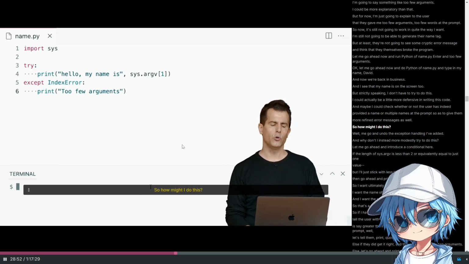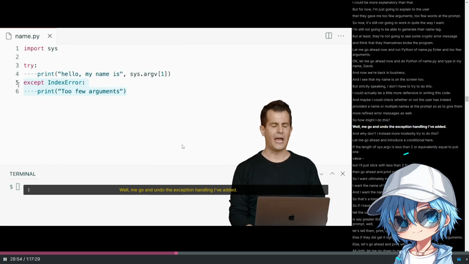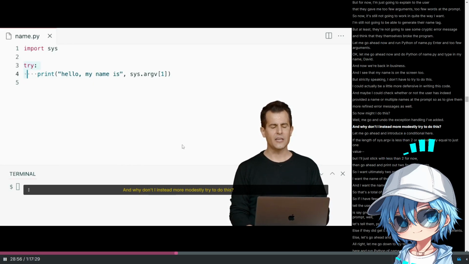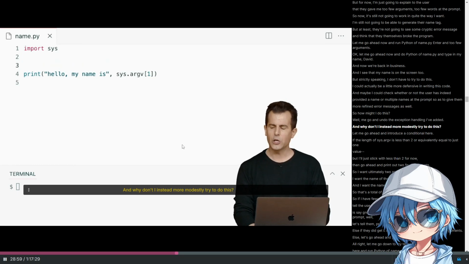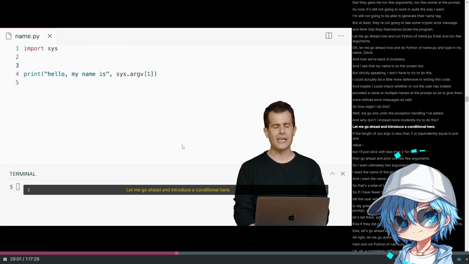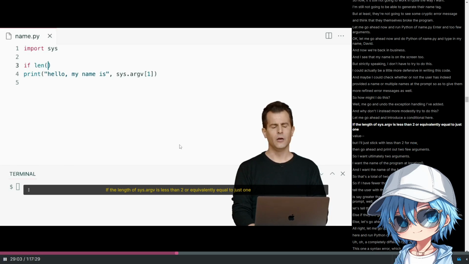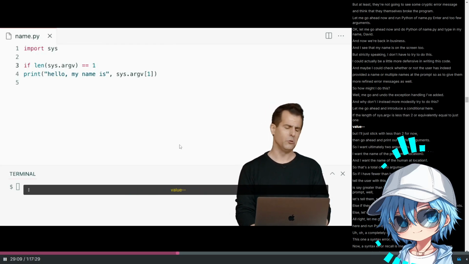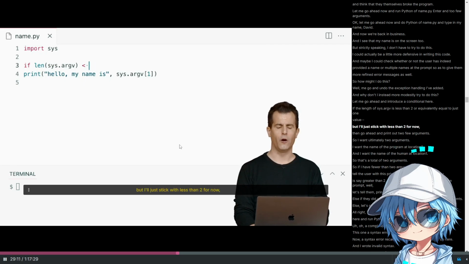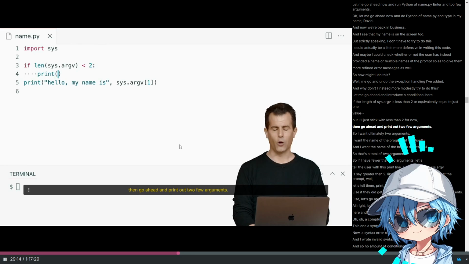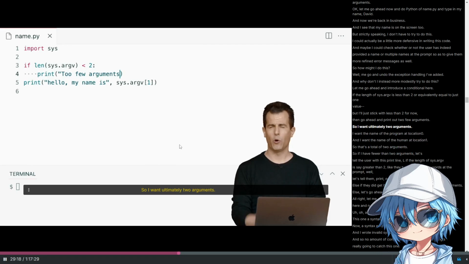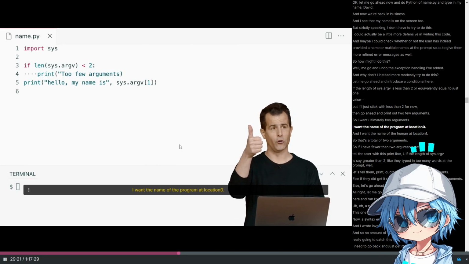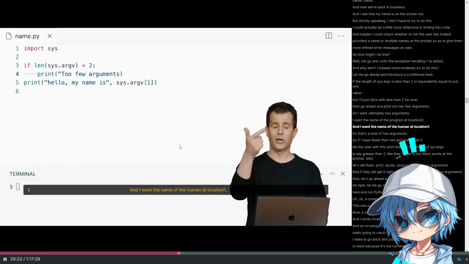So how might I do this? Well, let me go and undo the exception handling I've added. And why don't I instead more modestly try to do this? Let me go ahead and introduce a conditional here. If the length of sys.argv is less than 2, or equivalently equal to just one value, but I'll just stick with less than 2 for now, then go ahead and print out too few arguments. So I want ultimately 2 arguments. I want the name of the program at location 0, and I want the name of the human at location 1.